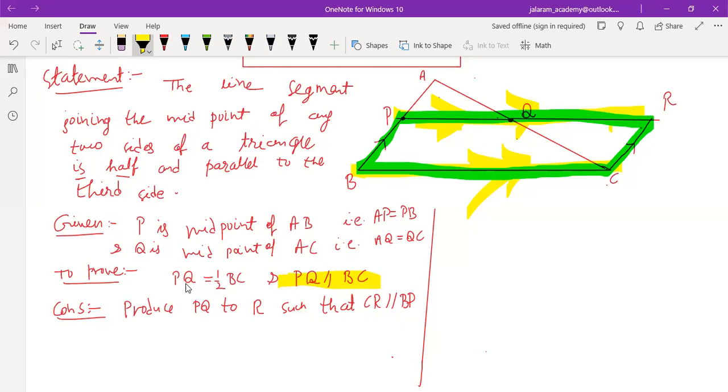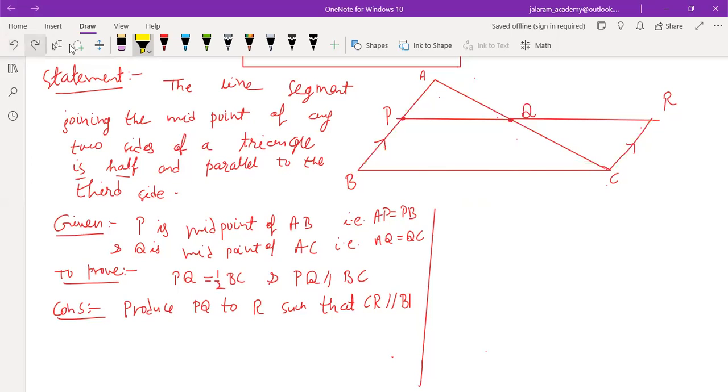And one more thing, we have to prove PQ equals half of BC. Opposite sides of a parallelogram are equal also. Remember the property: opposite sides of a parallelogram are equal in length. Means PR is equal to BC. Now PR has two parts, PQ and QR. So PQ plus QR is equal to BC. Now, if you want to prove that PQ is half of BC, we have to prove that PQ equals QR. So the main purpose is to prove that PQ equals QR. Before proving that PQ equals half BC, we have to prove that PQ equals QR.